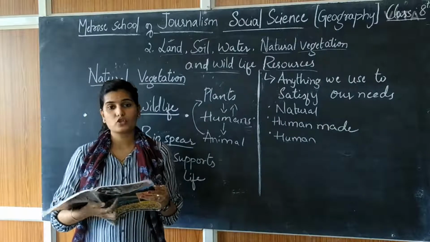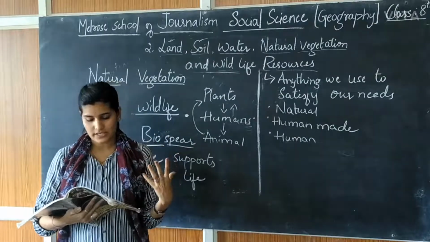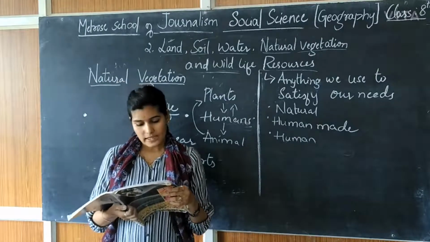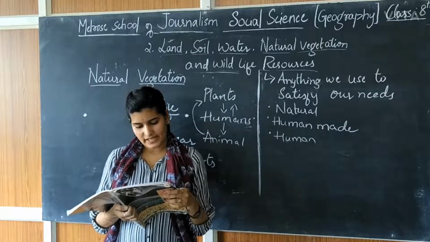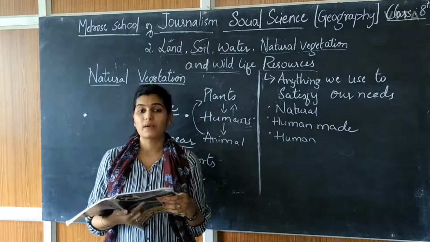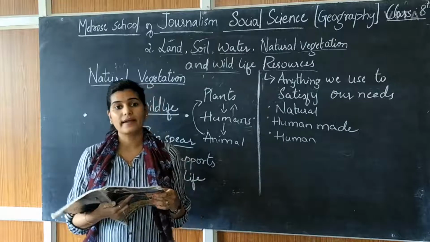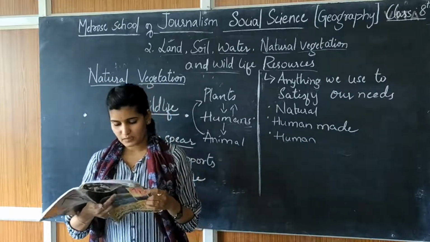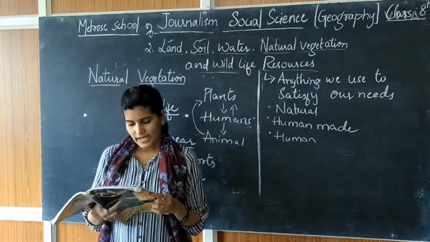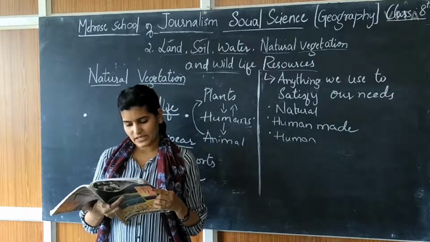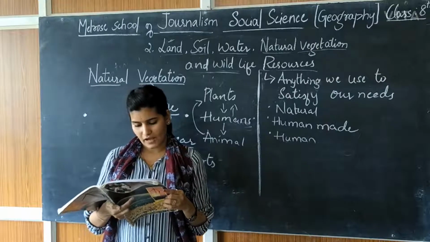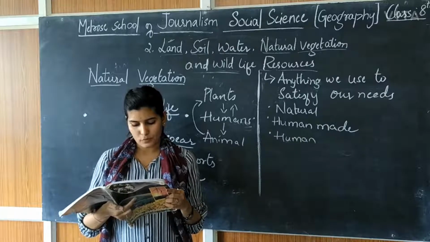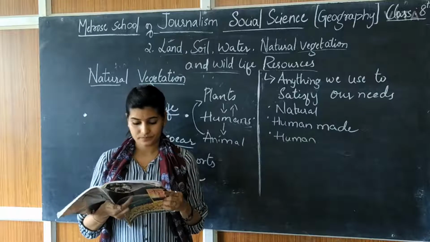So wildlife is animals, aquatic life, and also insects and birds. They provide us milk, meat, hides and wool. Animals provide us milk, dairy products and meat, and also the skin of the animal. Hides means skin of that animal. Insects like bees provide us honey, help us in pollination of flowers and have an important role to play as decomposers in the ecosystem.